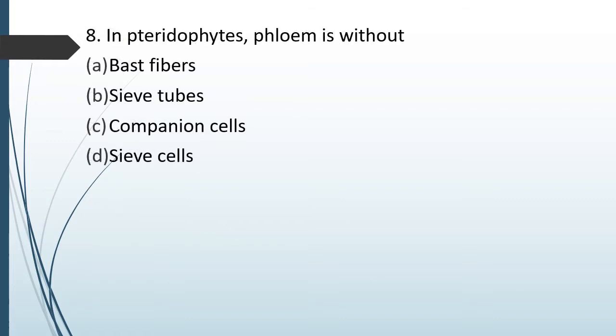Question number 69. In pteridophytes, phloem is without option A, bast fibers, option B, sieve tubes, option C, companion cells or option D, sieve cells. In pteridophytes, phloem is without. Correct answer is option C. There are no companion cells in phloem of pteridophytes.